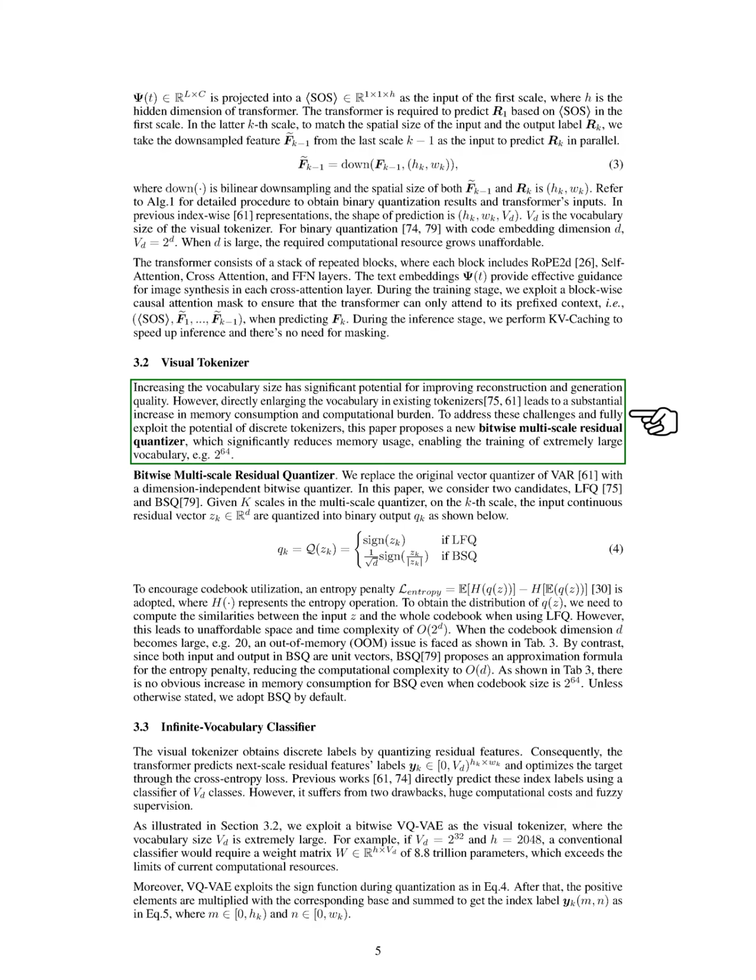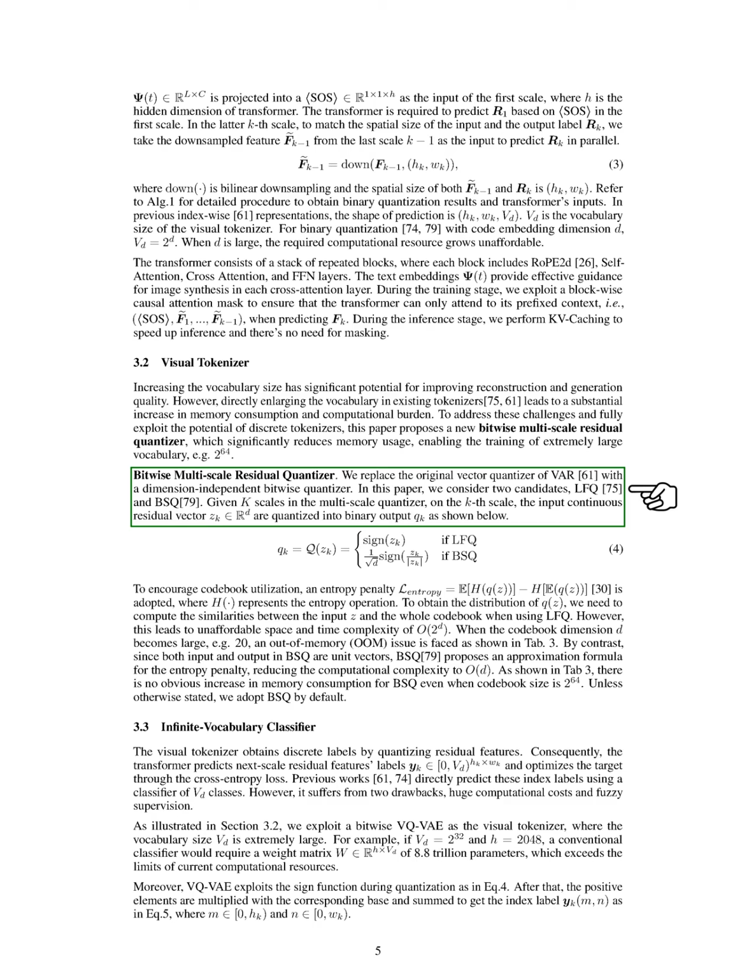In our bitwise multi-scale residual quantizer, we replace the original vector quantizer with a dimension-independent version. We consider two candidates for this quantizer. For each scale, we quantize the input continuous residual vector into binary output. To promote effective codebook usage, we introduce an entropy penalty. However, calculating the distribution of the quantized output can be computationally expensive. We face challenges with memory when the codebook dimension is large. In contrast, our proposed method simplifies the entropy penalty calculation, significantly reducing computational complexity and avoiding memory issues, even with large codebook sizes.